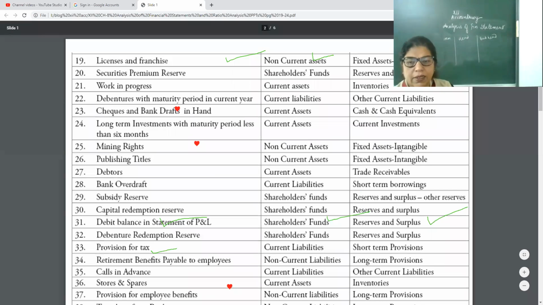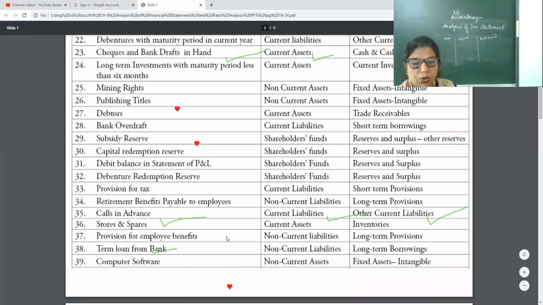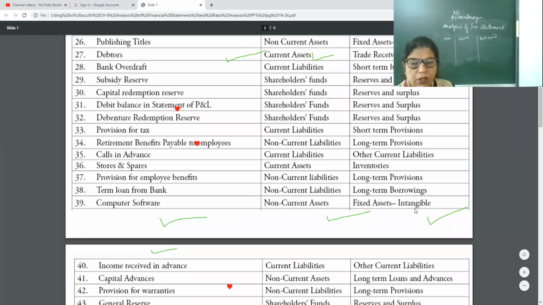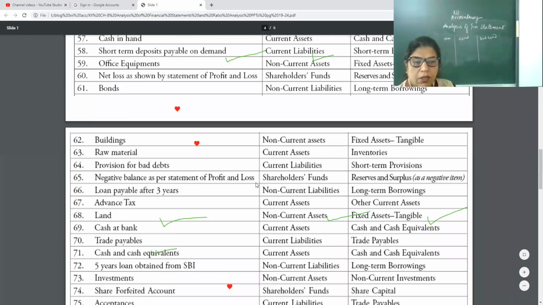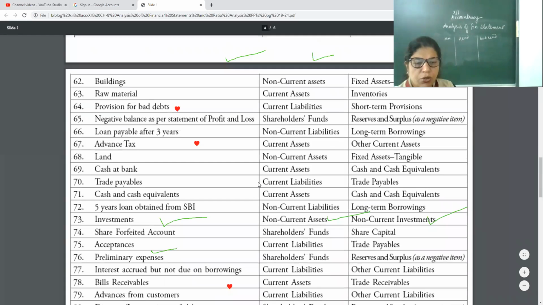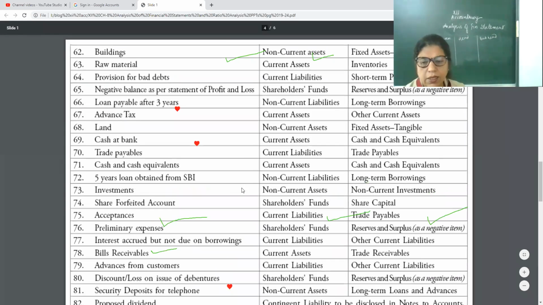Like mining right, intangible. Publishing title, intangible. Just now I have discussed with you. See, stores and spares, inventory. Computer software, intangible. But computer is tangible. So you can see yesterday's video and see the balance sheet, then you will be able to understand.